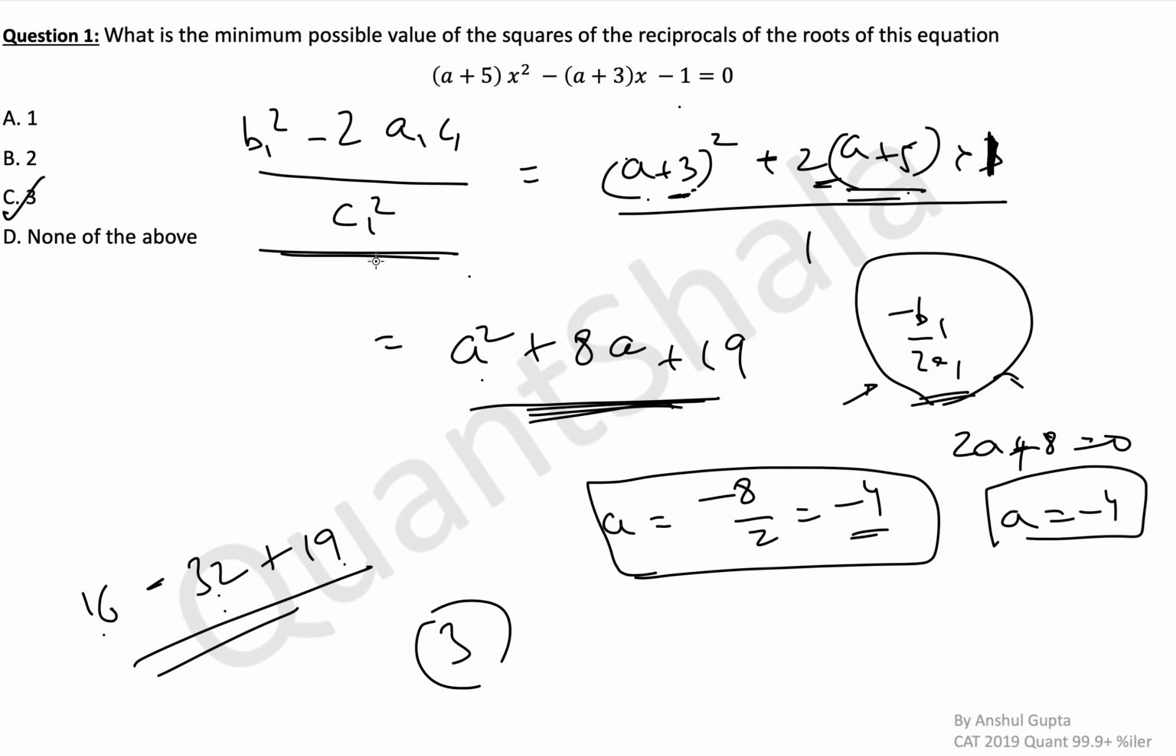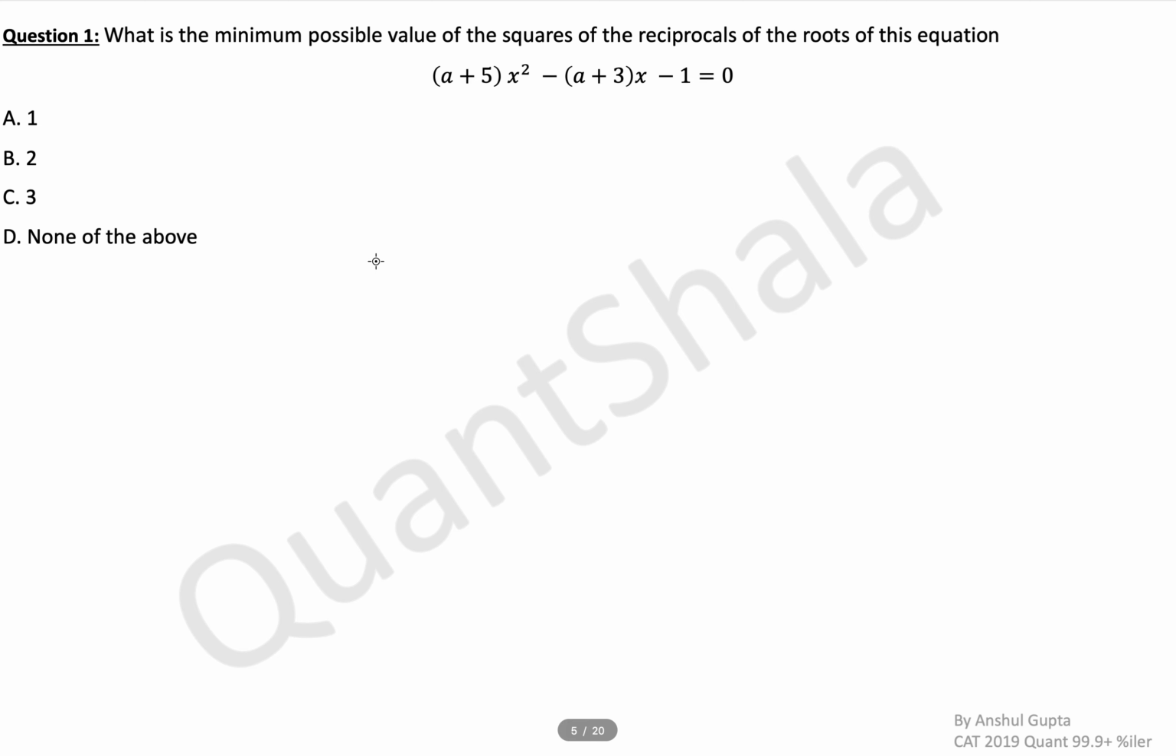So this was one method. Let's also try to solve it by another method. It's not much fast per se, but just to give you a conceptual understanding of a new concept. So what do we need to calculate? 1 by alpha square plus 1 by beta square. We are assuming that this equation has roots alpha and beta. So if there is an equation, let's say hypothetically, which has roots 1 by alpha and 1 by beta.